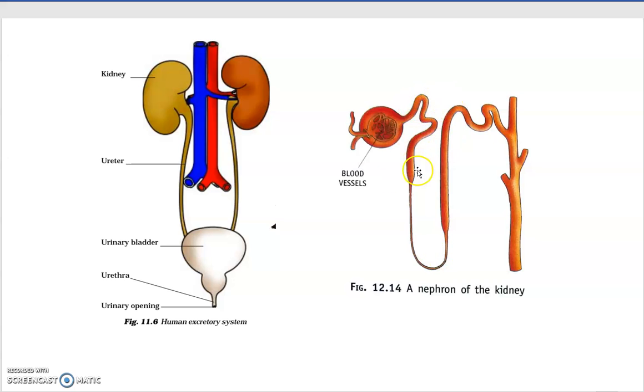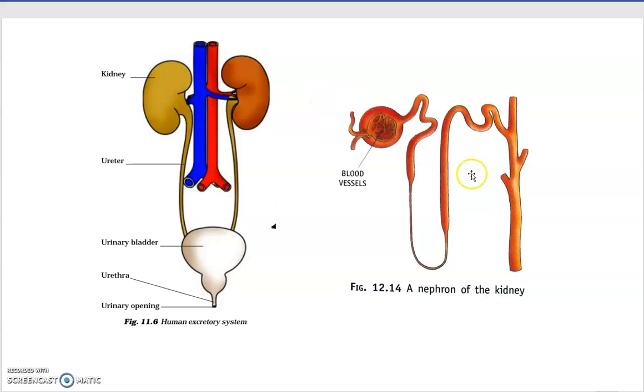Each kidney consists of a large number of coiled tubes, and these are called nephrons. There are millions of nephrons in each kidney, about 1 million. This is a magnified version of nephrons.